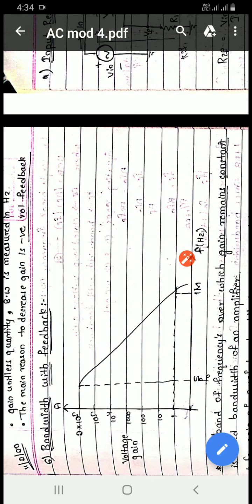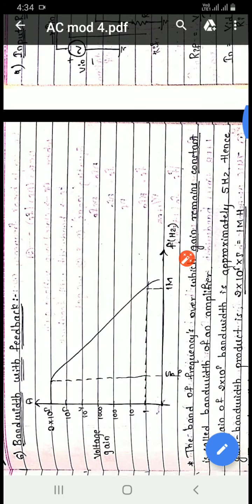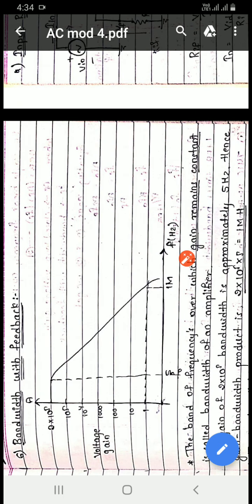The next topic is bandwidth with feedback. Okay, so now bandwidth is nothing but what? It's the difference between two frequencies, that is f2 minus f1. In general, you know this one, but here consider that the bandwidth is now being measured with feedback.